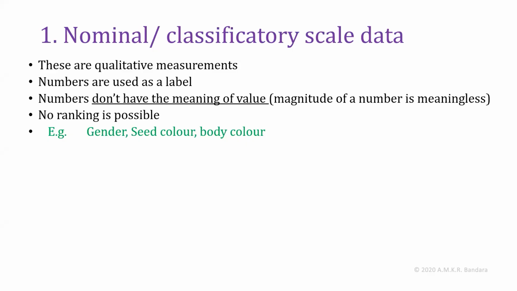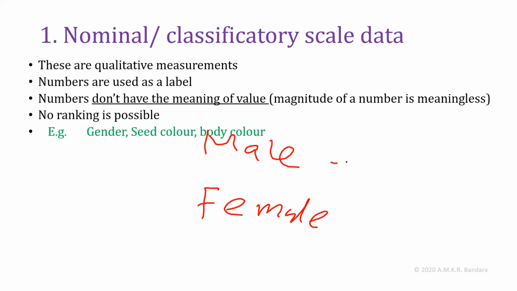If we consider gender, we have two genders, male and female. We can denote in data analysis male using 1 and female using 2, or vice versa.